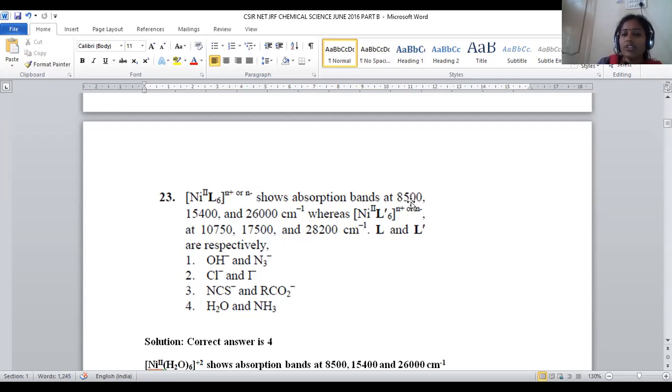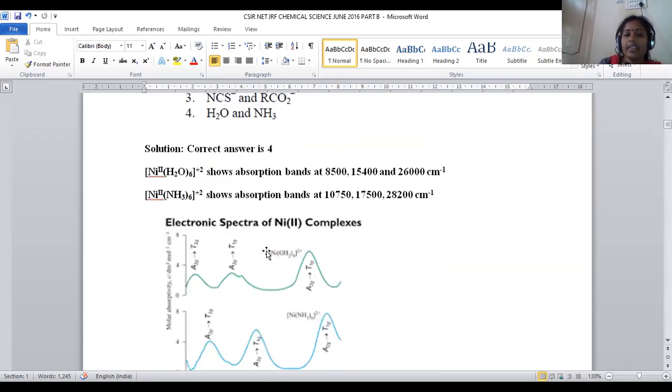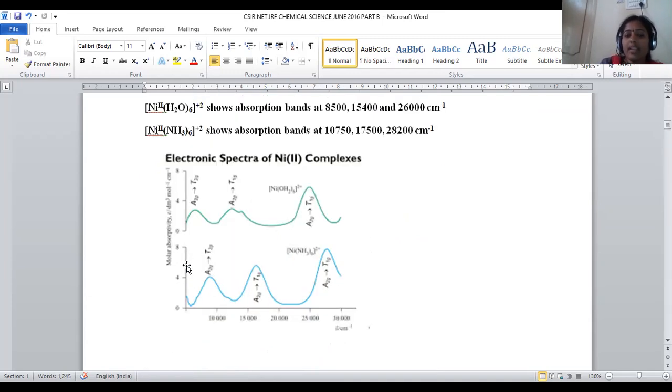Based on the spectral data only, we can confirm which ligand is there. So when nickel is associated with water, 8,500, 15,000, 26,000 will be given. When nickel is associated with ammonia, 10,000, 17,000, 28,000 absorption bands will be given. And that is also provided in this graphical form.